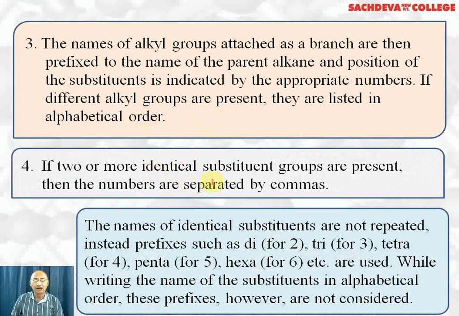If two or more identical substituents are present, then the numbers are separated by commas, and the names of identical substituents are not repeated. Instead, prefixes such as di for 2, tri for 3, tetra for 4, penta for 5, hexa for 6, etc. are used. While writing the names of substituents in alphabetical order, these prefixes are not considered.